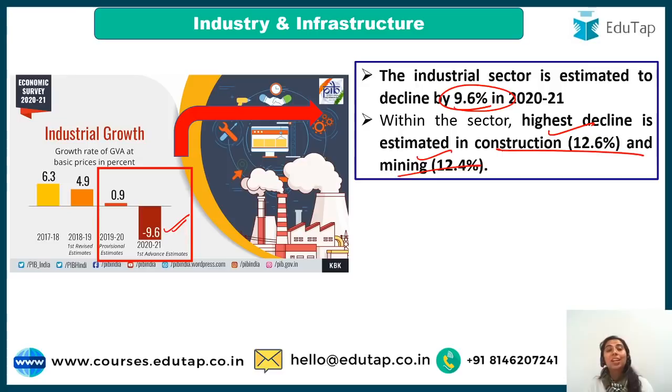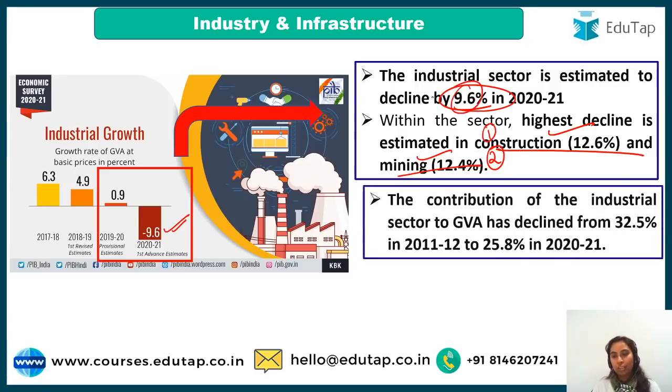Then you also have to know which sectors have caused the highest decline in the industrial sector GVA growth. Construction 12.6, closely followed by mining. Okay, please keep this in mind, and 9.6% for industrial sector, the growth estimate.